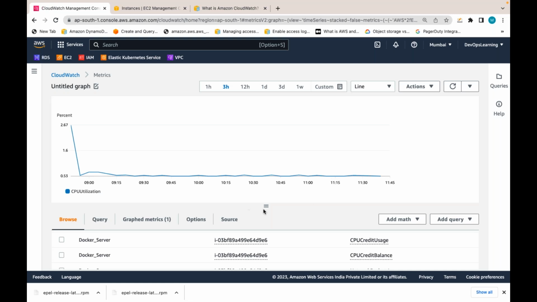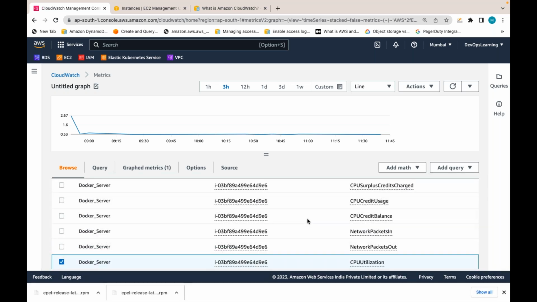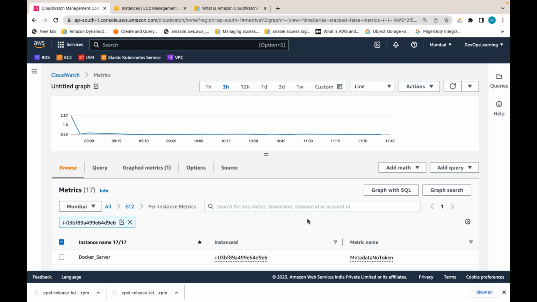Is memory utilization gathered by default here? Is anything related to memory, like RAM information, how much RAM is being utilized, available? As of now, for free of cost, no. So if required, by installing and configuring the CloudWatch agent, you can send the custom metrics also to CloudWatch.